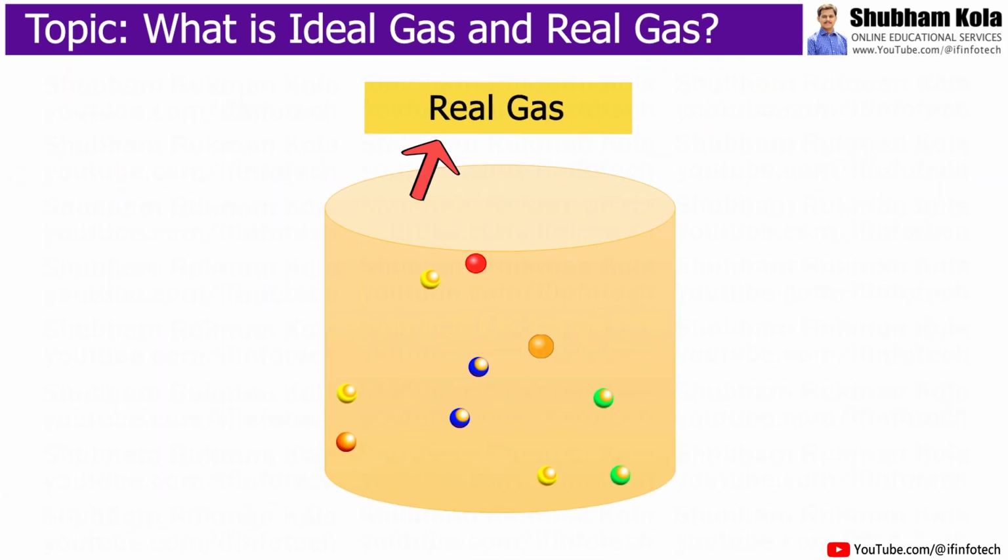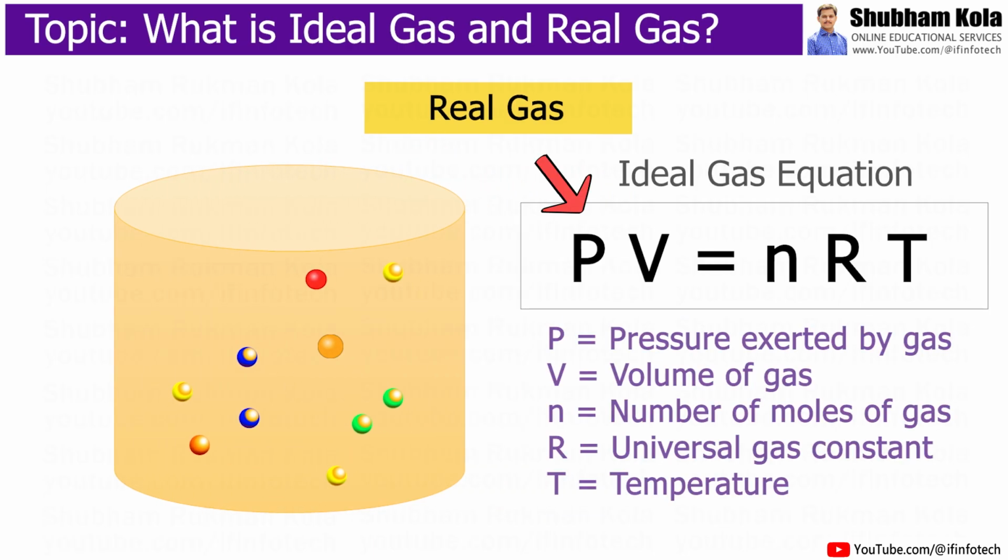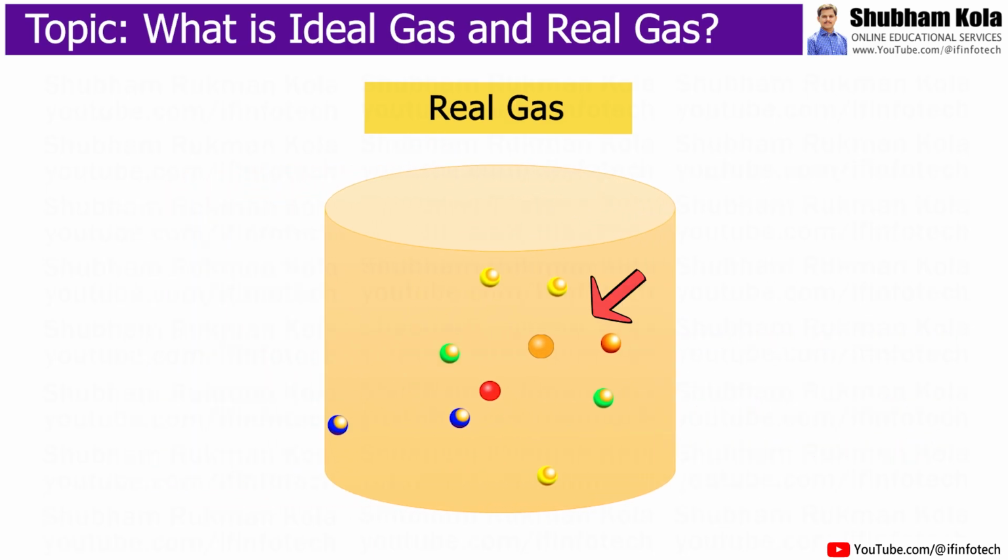Real gases or non-ideal gases do not obey the ideal gas equation, that is PV = nRT. These gases deviate from ideal behavior at low temperature and high pressure, because the kinetic energy of gas molecules is low at low temperature and high pressure.